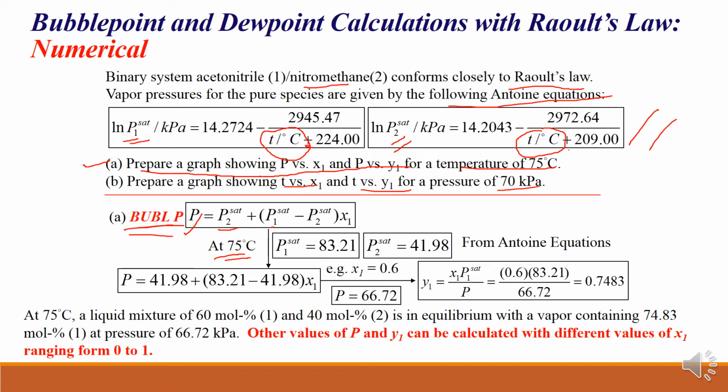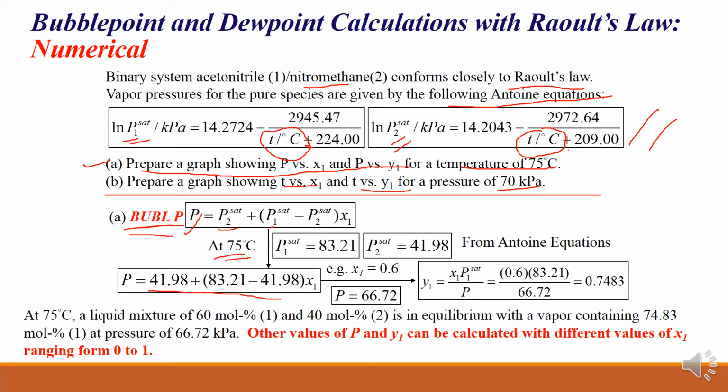So here, if you put 75 degrees Celsius, you get P1 saturated equal to 83.21 and P2 saturated equal to 41.98 kilopascal, right? That is what is defined by this Antoine equation. Then these values you can substitute in this particular equation right here, and then this is what we have.